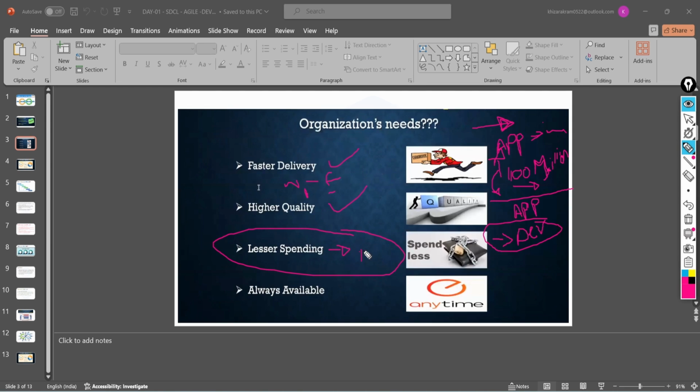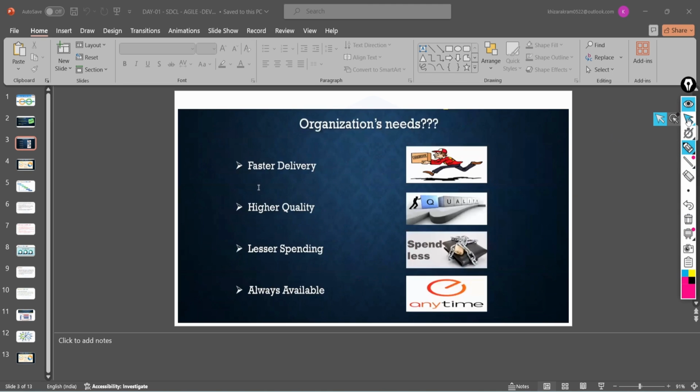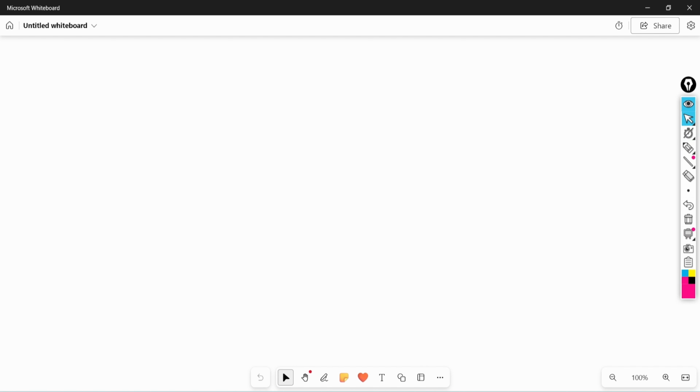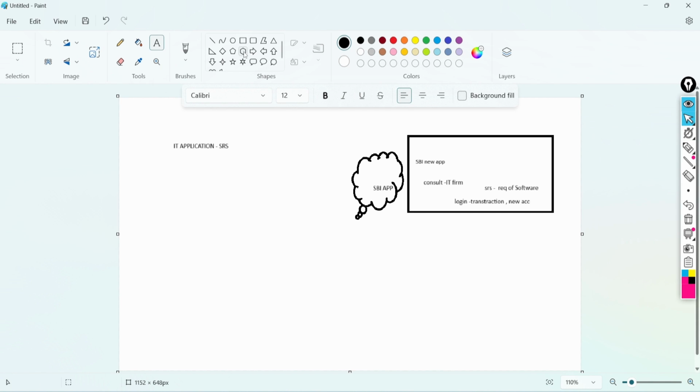As an IT organization, you have to be within the budget. Okay, so this point is also clear, right? So they want to do cost optimization, right? They will always go for cost optimization. So what we got in the point is that it should be fast delivery, right? The application should be fast delivery, right?